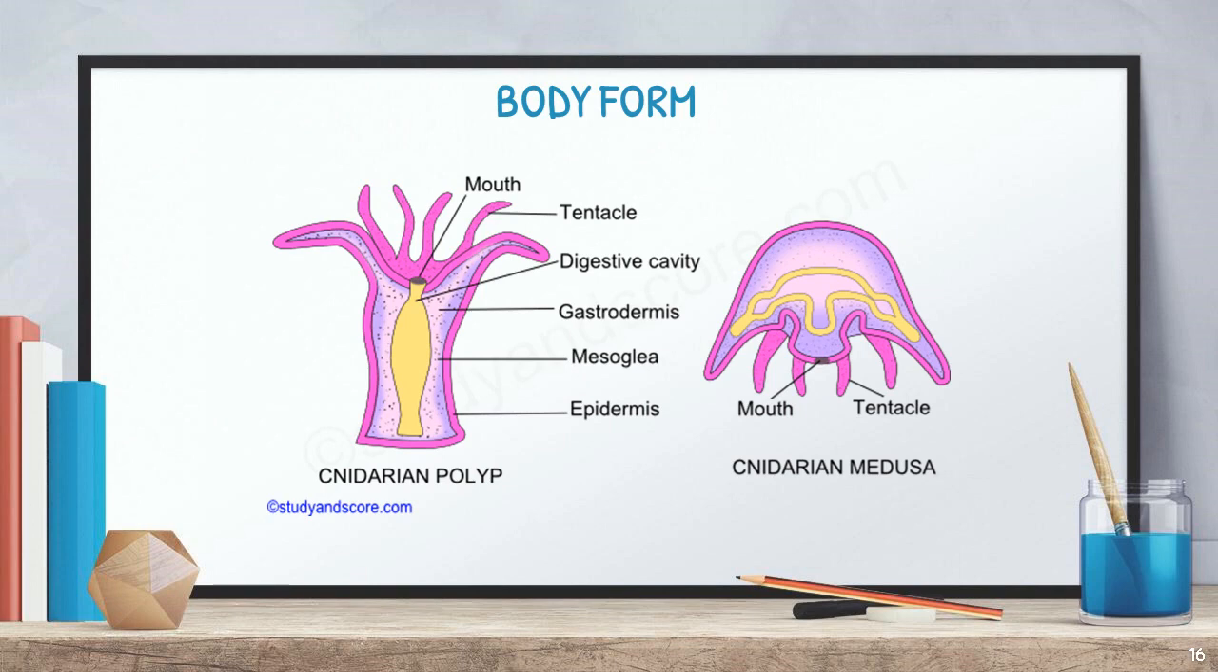The body will be in two forms. One is the cylindrical form, another one is the umbrella form. The cylindrical form of this animal is called a polyp, and in another stage it will become this umbrella shape. That shape is called medusa. So the organism is getting two forms. One is polyp form, another one is medusa form. Polyp form means we can say cylindrical in shape, and medusa form means we can say it is umbrella shape. Understand? Okay.